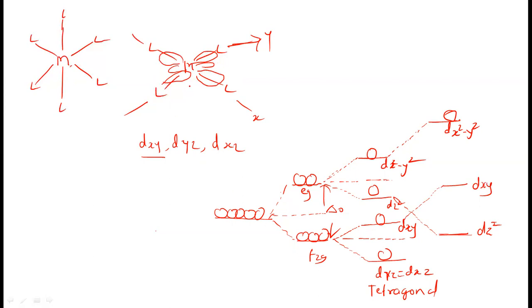Now dyz and dxz orbitals, there are no ligands near them, so their energy will decrease. dyz and dxz go down. So this is the crystal field splitting in the square planar complex.